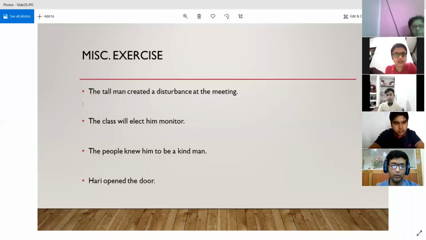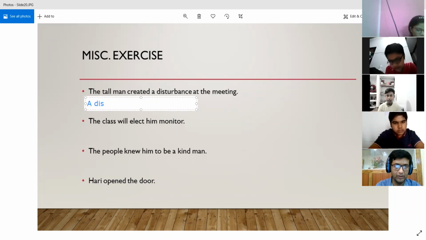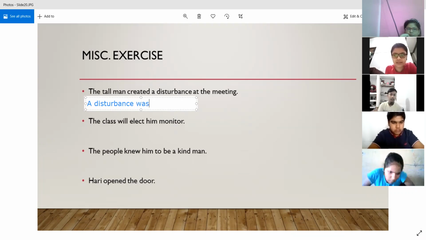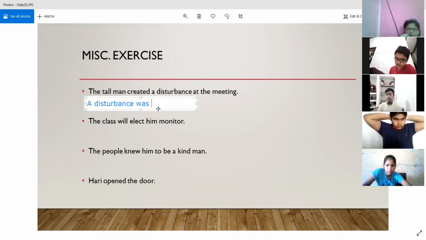So first of all, we know that a disturbance is the object in the active voice, right? So we have made it the subject. So first thing was that you had to identify what was the object. So a disturbance, then because the sentence is in simple past, so the correct form of the verb will be was, and the main verb over here, created, remains created because it is the third form of the verb also. It is create, created, and the third form is also created. So a disturbance was created.